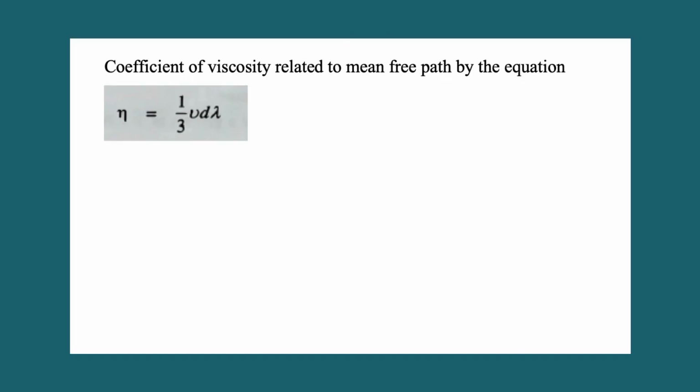Besides the temperature and pressure, mean free path also depends on the coefficient of viscosity eta. Coefficient of viscosity is related to mean free path by the equation eta equal to 1 by 3 v d lambda.